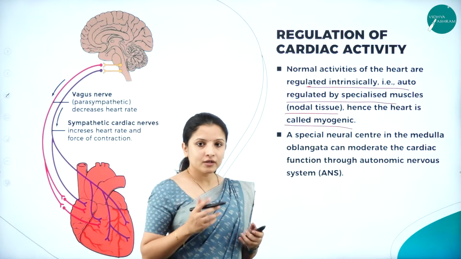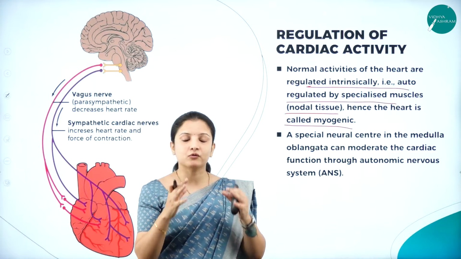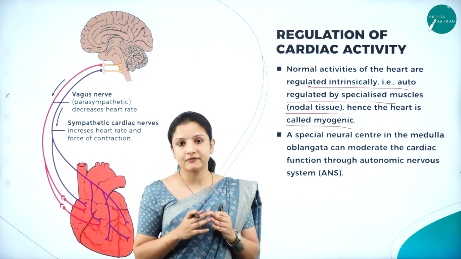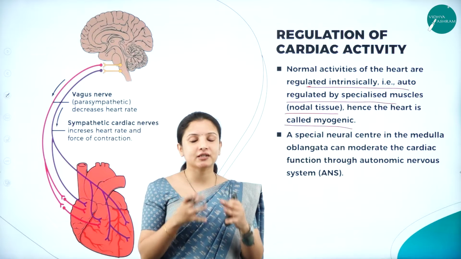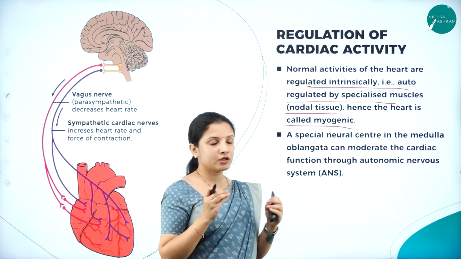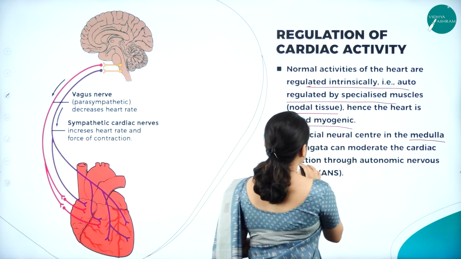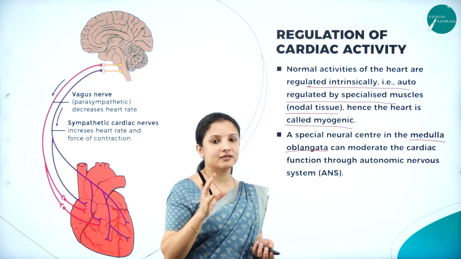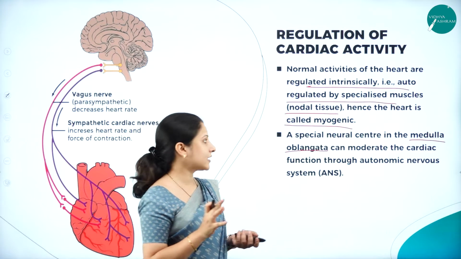So for all these processes, for regular heartbeat, for the regular lub-dub sound to be produced, or if the regular contraction and relaxation of the heart muscles has to occur, then a special neural center is present in the medulla oblongata of the brain. So in the brain, there is a special neural center which is called the medulla oblongata.